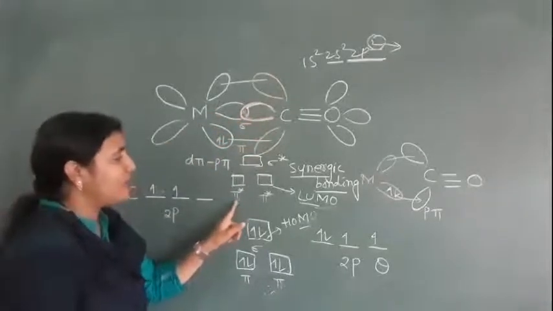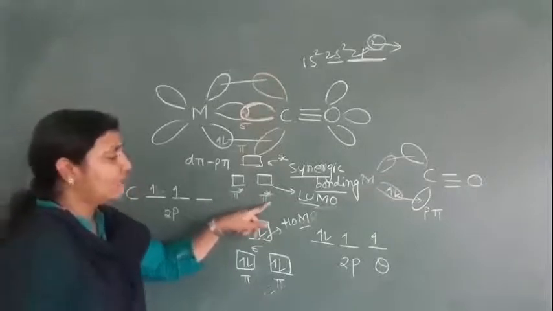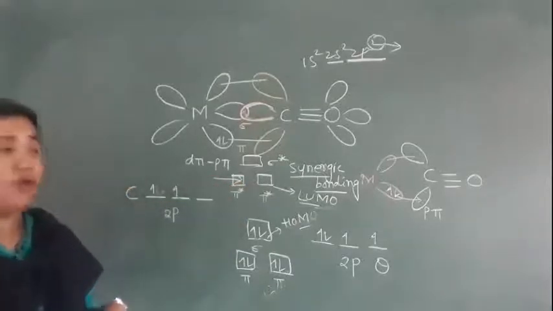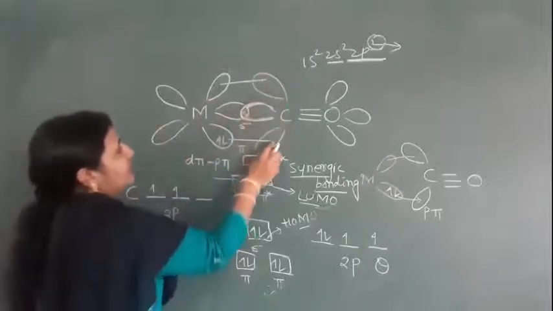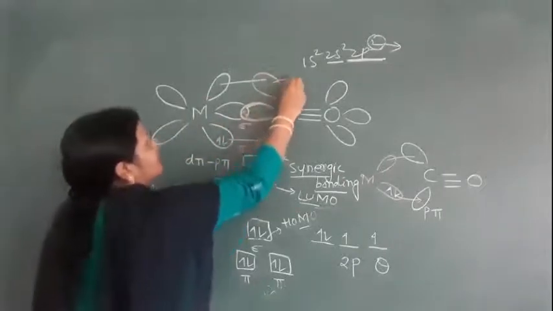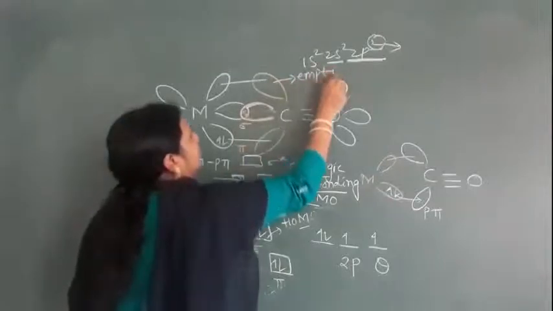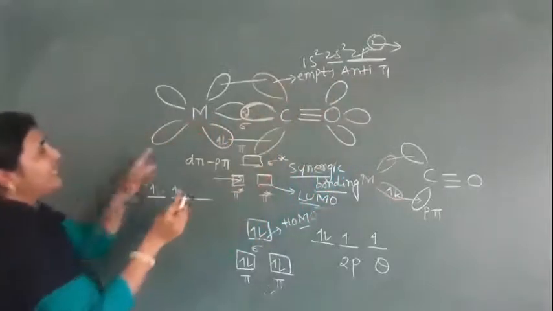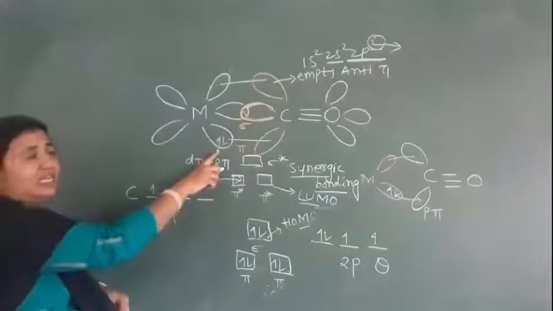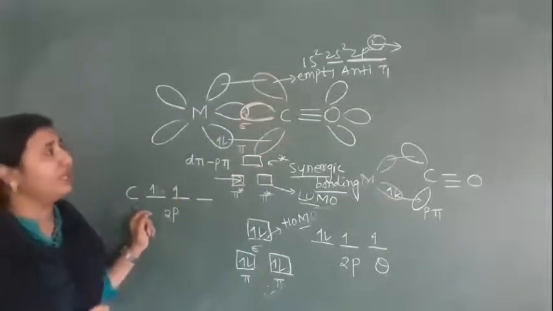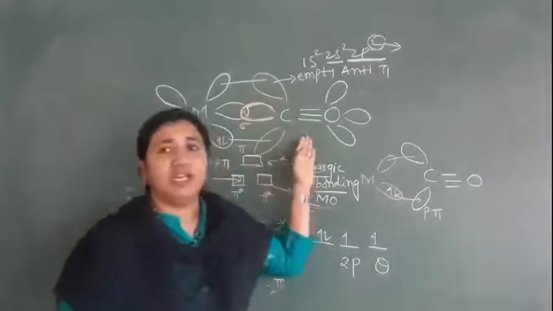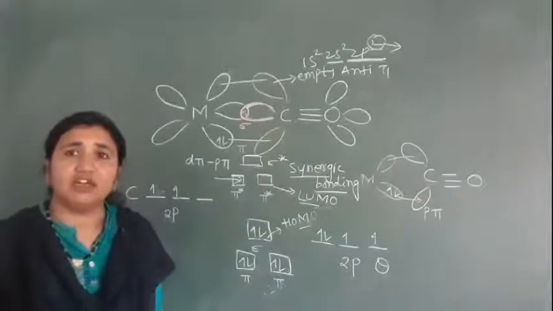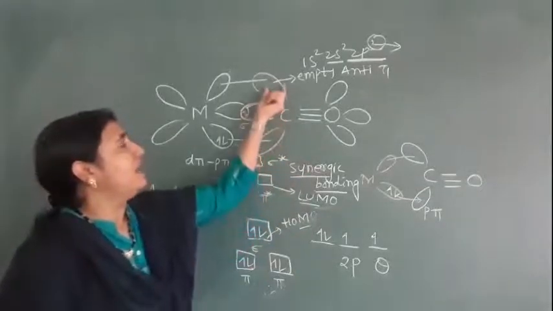And these empty pi anti-bonding orbitals accept the electron pair from the metal and form a pi bond. That's why the CO ligand is called a pi acid: it accepts an electron pair from the metal in its anti-bonding pi orbital.